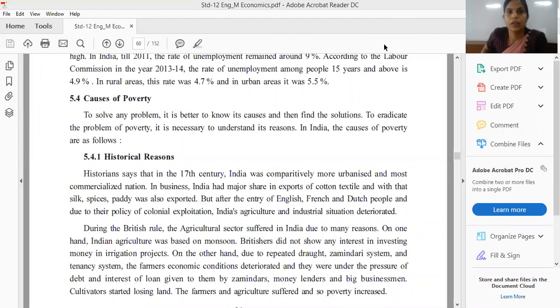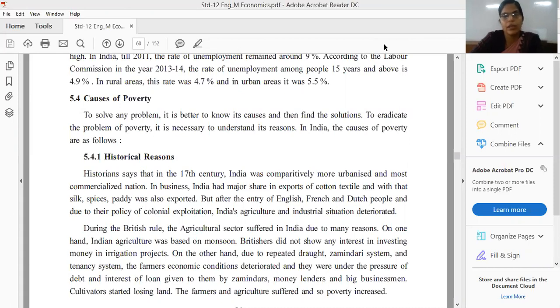And we have started chapter number 5. Okay friends, and in this chapter we have completed some topics also. Three topics we have completed from this chapter. Now we are going to start the remaining half part of our fourth topic, because the fourth topic is the causes of poverty, and from this we have completed 5 points. Right, friends? So after this, I will continue to explain the next points.